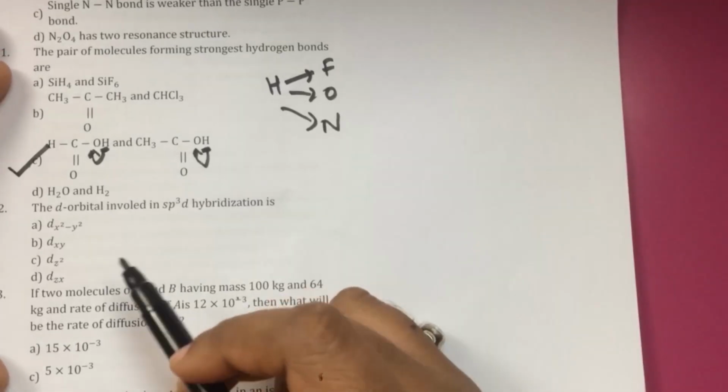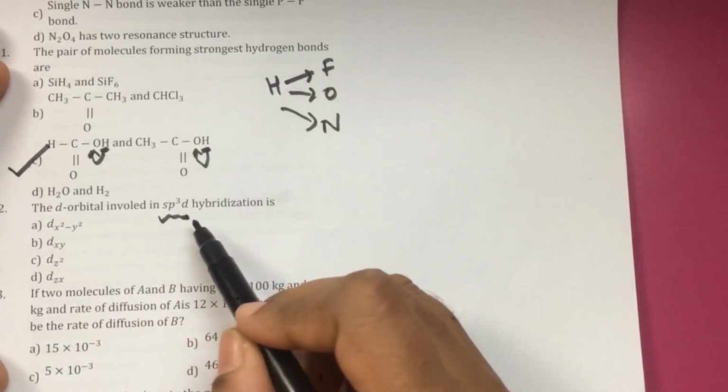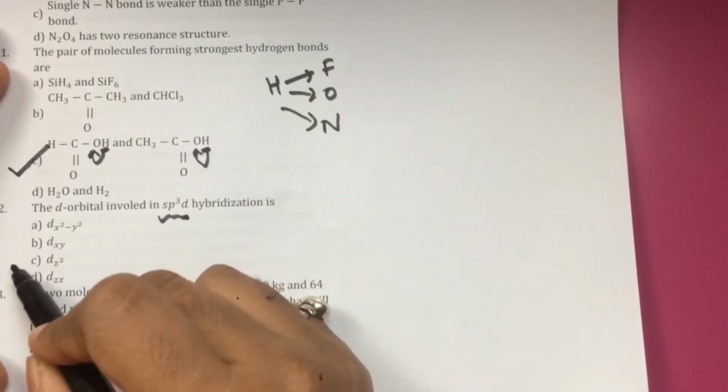The d orbital that is involved in sp3d hybridization. Generally, sp3d hybridization involves the dz square.